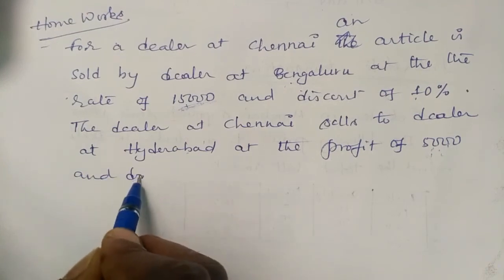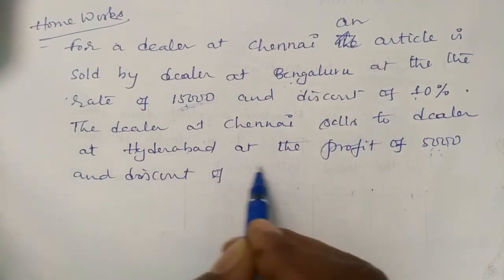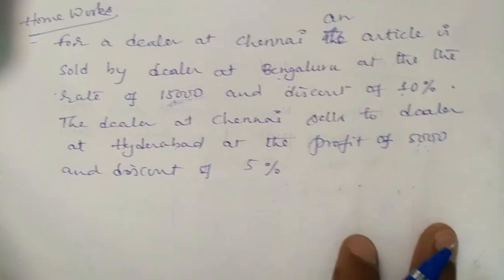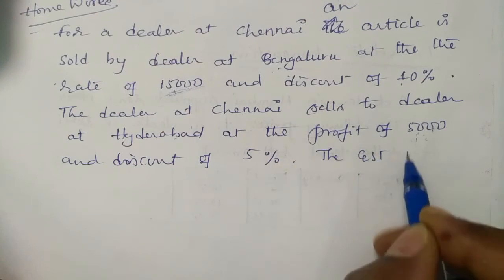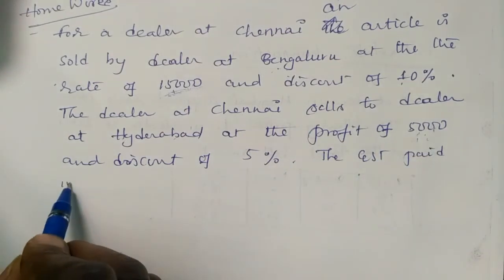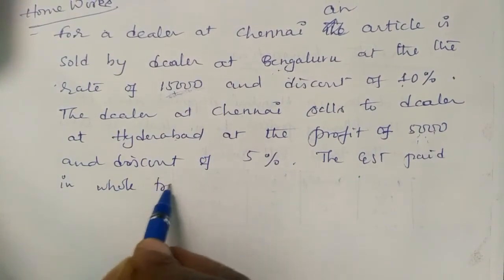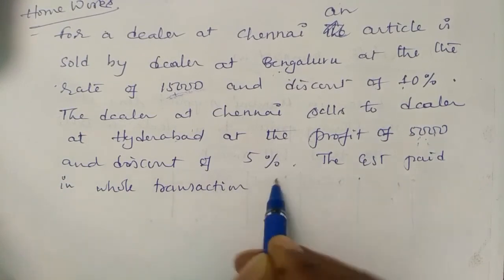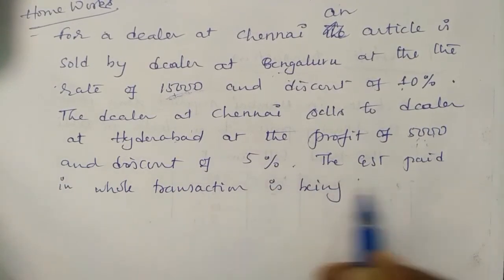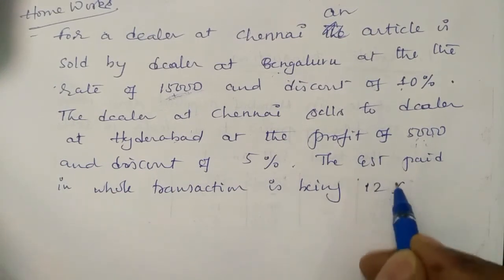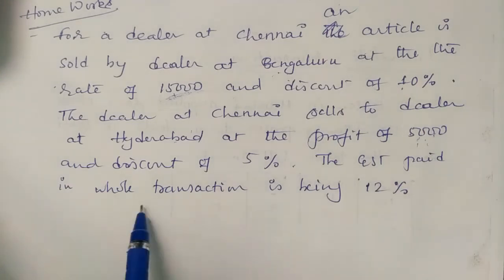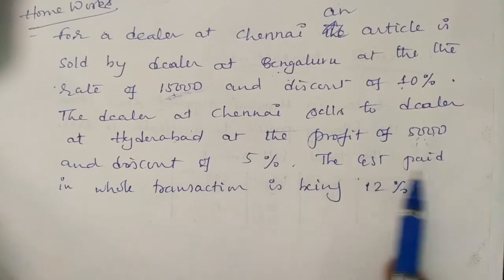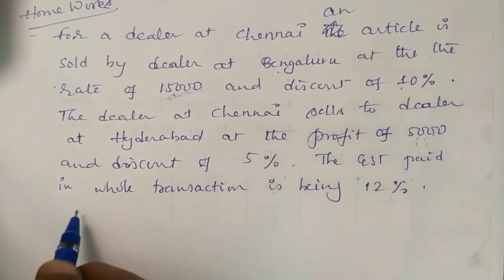And a 5% discount is given, that's all. The GST paid in the whole transaction is 12%. The same item is sold from one to another, so the item is the same, and the GST is 12% only.